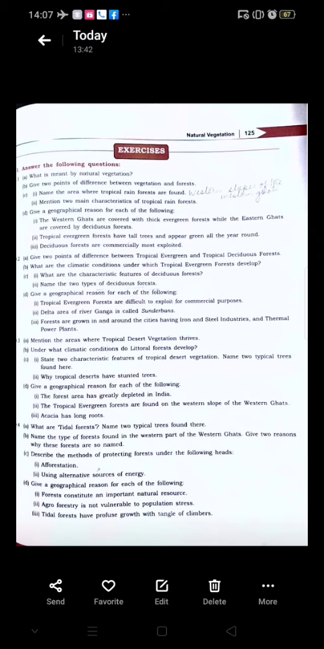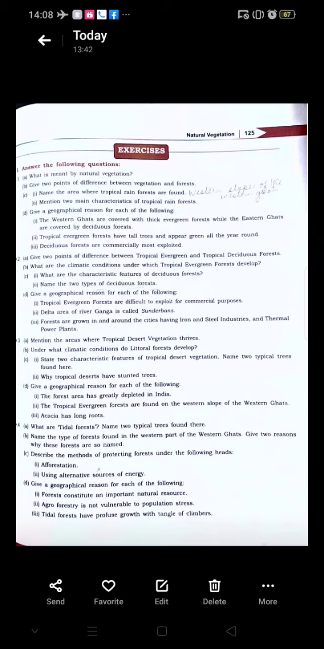Now we come to question number 4. What are tidal forests? Tidal forests are forests that grow in the deltas of Ganga, Brahmaputra, Mahanadi, Godavari, Krishna, Kaveri. The largest of these forests are called the Sundarbans, which are found in the Ganga Brahmaputra delta. And these types of trees mostly grow in the tidal creeks, salt marshes and estuaries.